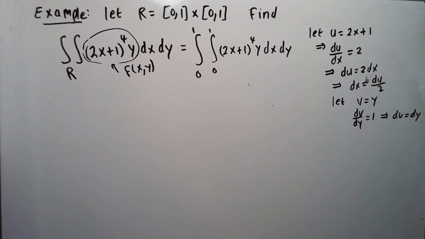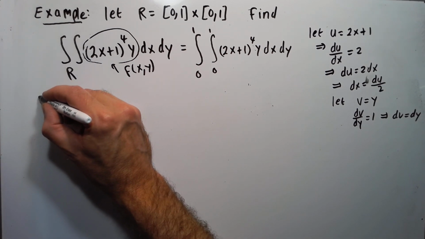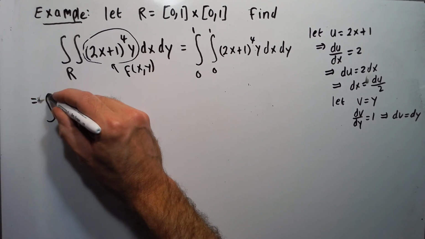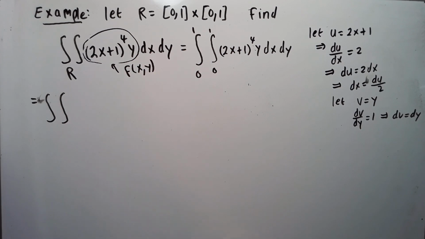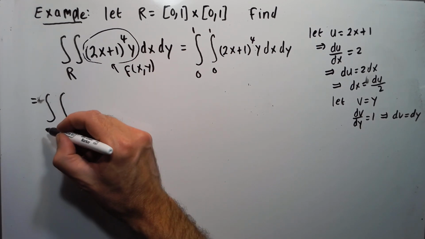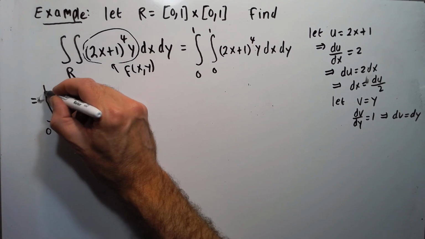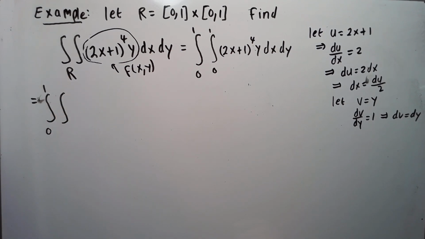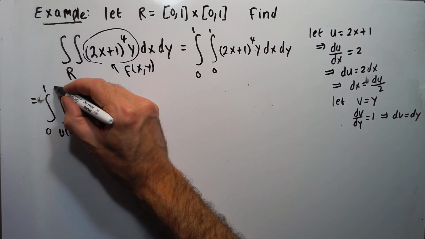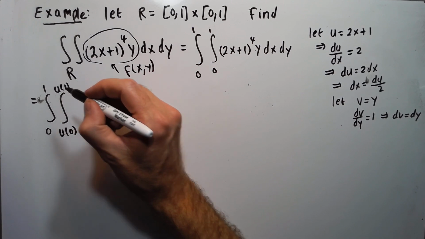Okay, so let's make these substitutions then. So this will be equal to the double integral. Since v equals y, the outer integral will stay the same, 0 to 1. Then the inner one will be u of 0 to u of 1.